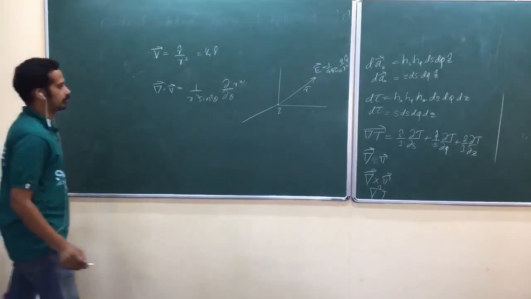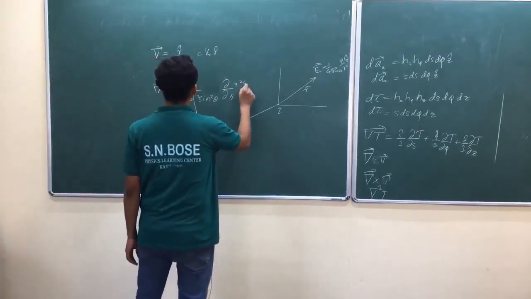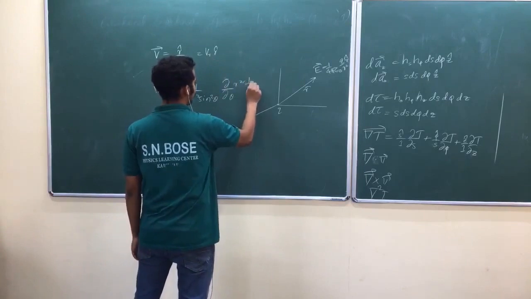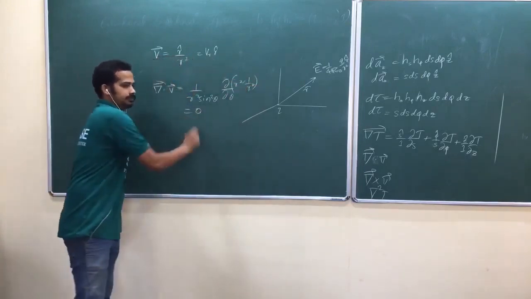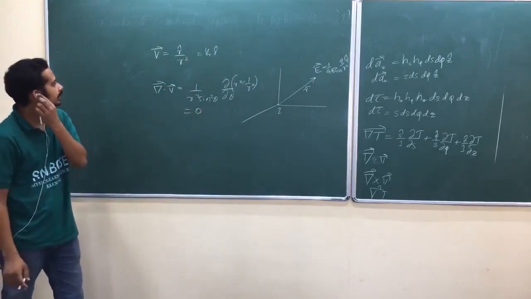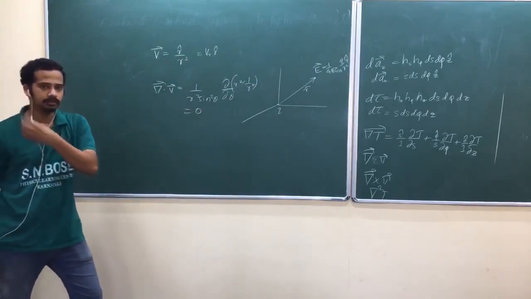Is that okay? So r square into Vr, what is Vr? 1 by r square. Check it out. Equal to 0. Earlier we showed this using Cartesian coordinates.